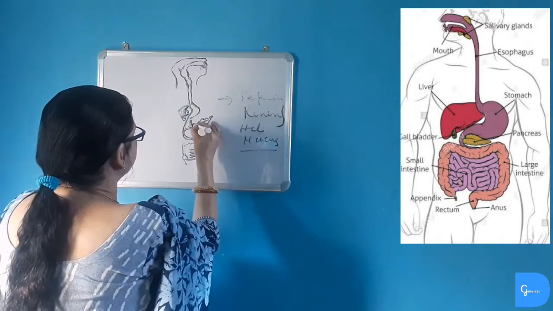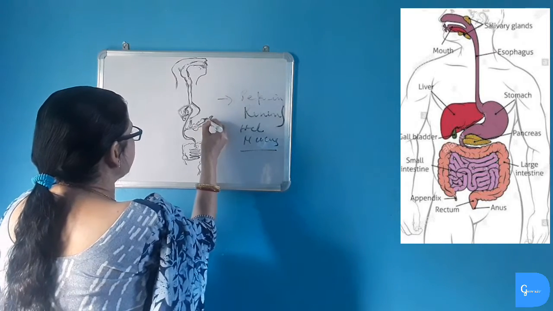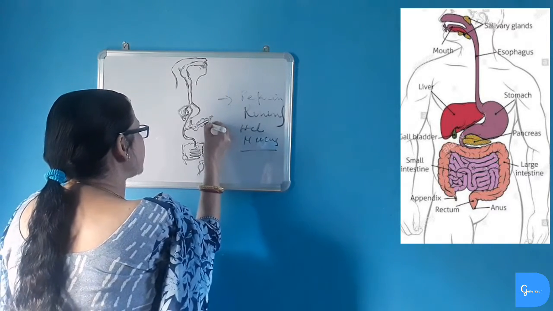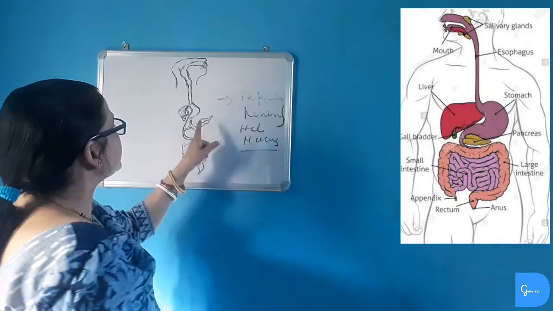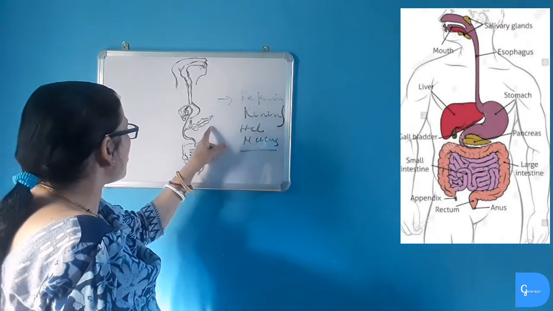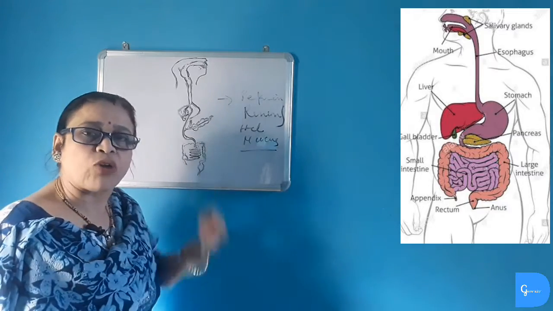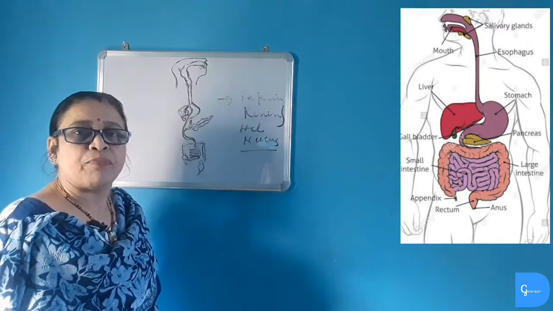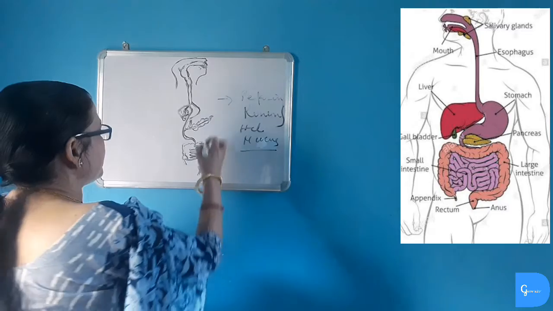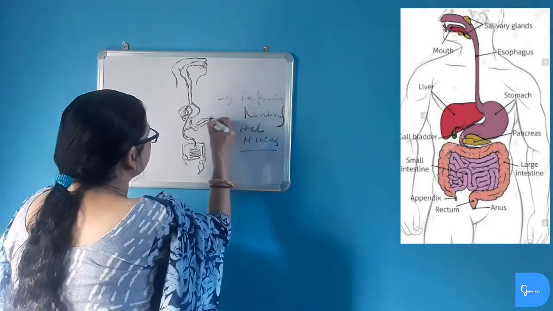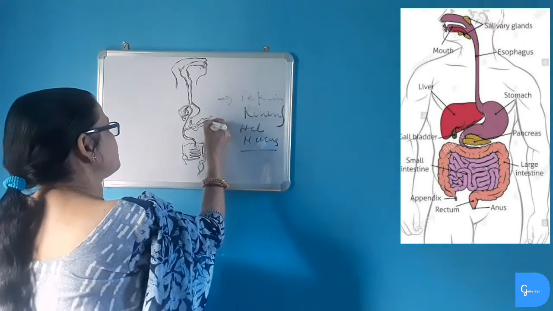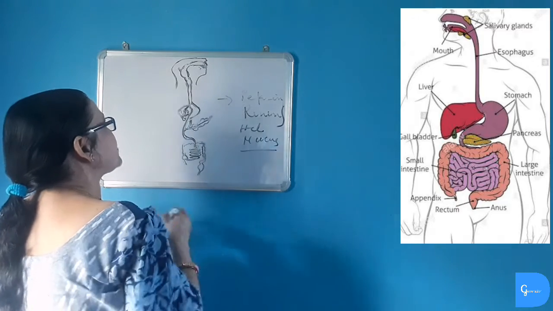Below the stomach is found pancreas. Pancreas is called an exocrine as well as endocrine gland. It is called endocrine gland because it secretes two hormones, insulin and glucagon, which help in maintaining the blood sugar level in the body. It is called exocrine gland because it secretes three types of enzymes. Pancreatic juice contains three types of enzymes.